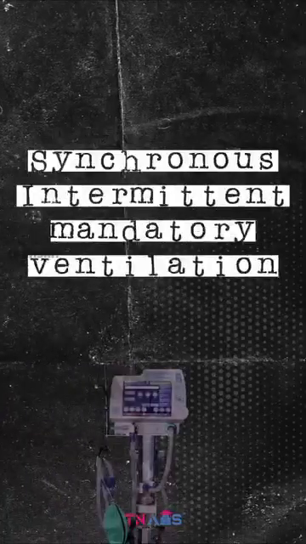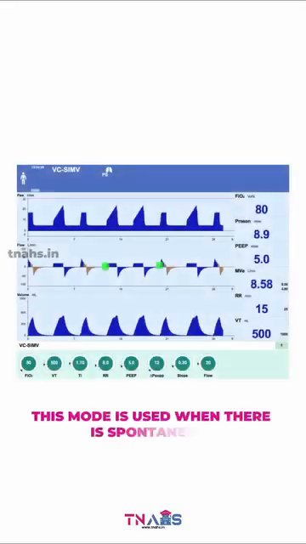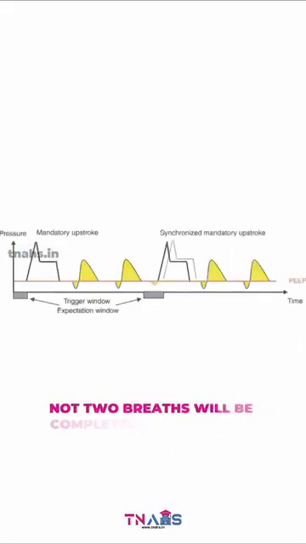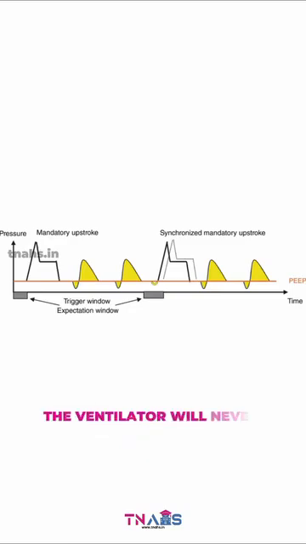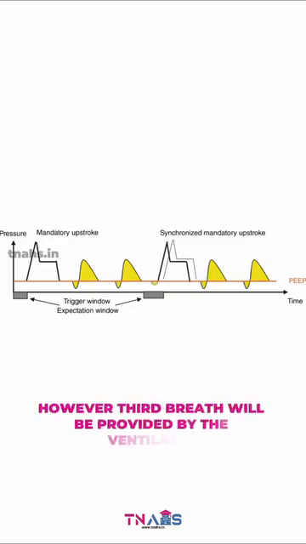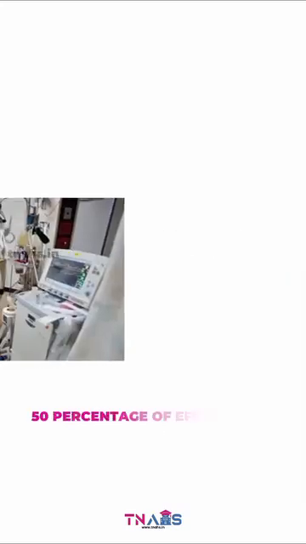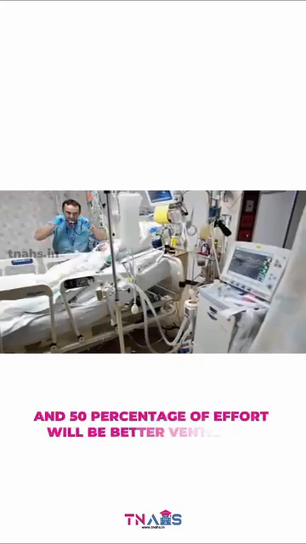Third one is synchronized intermittent mandatory ventilation. This mode is used when there is spontaneous respiratory effort from the patient. So here, the first 1 or 2 breaths will be completely taken by the patient. The ventilator will never help. However, the third breath will be provided by the ventilator to meet that adequate respiratory rate or adequate tidal volume. So 50% of effort will be by the patient and 50% of effort will be by the ventilator.